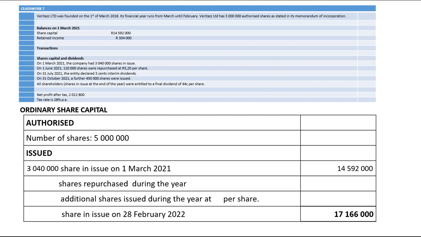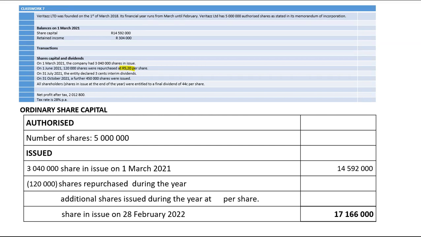And then it says that on 1 June 2021, 120,000 shares were repurchased at 5 Rand 20. Now that 120,000 shares, I will put that in brackets. However, guys, the price per share that you put in here must be the average price per share. This 5 Rand 20 is not the average price per share. It is the buyback price.